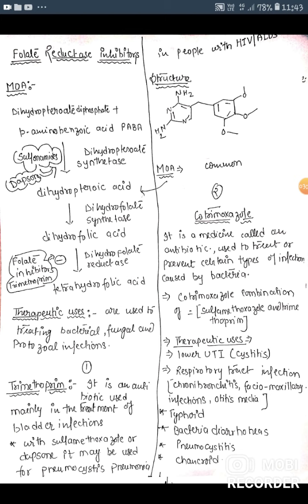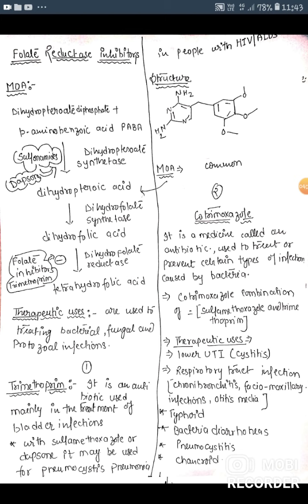First drug of folate reductase inhibitors is trimethoprim. It is an antibiotic used mainly in the treatment of bladder infection, with sulfamethoxazole or dapsone. It may be used for pneumocystis pneumonia in people with HIV/AIDS. Structure is as follows.